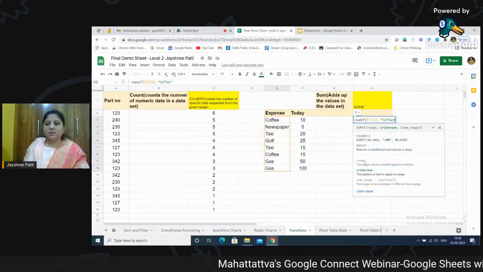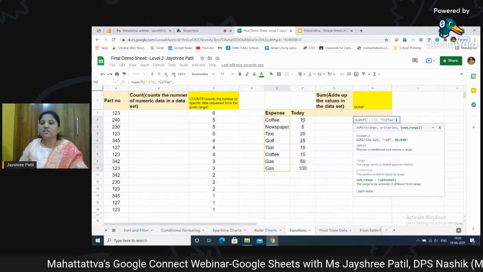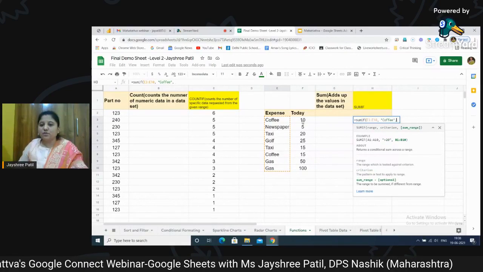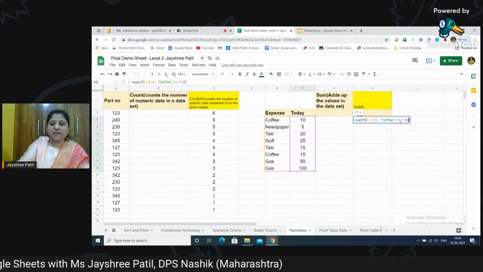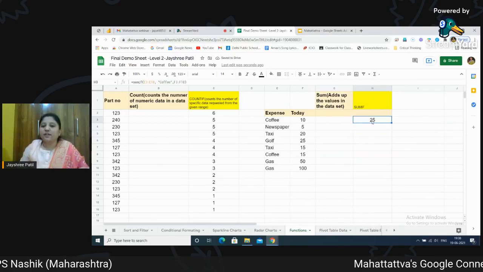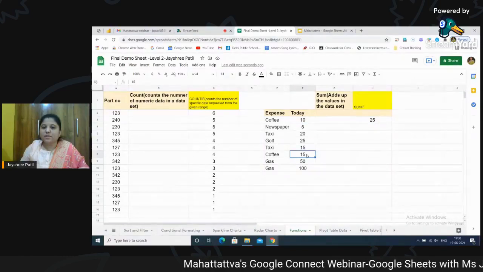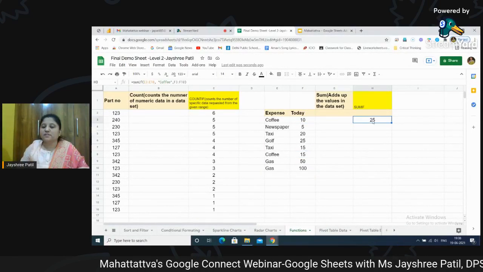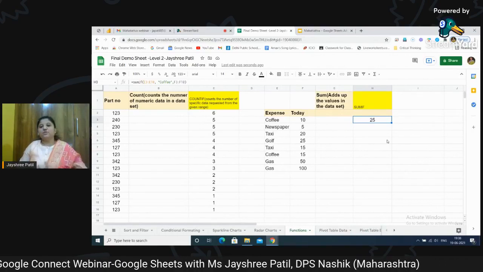Okay, just complete this with the equal to sign. Again, give a comma and select the sum range from where you want to find out the sum. Once it is done, complete the bracket and press enter. You can see it gives me the amount 25. To cross check, you can see here 10 rupees and here 15 rupees, so in total it becomes 25 rupees. Same way you can find it out for newspaper and taxi individually.